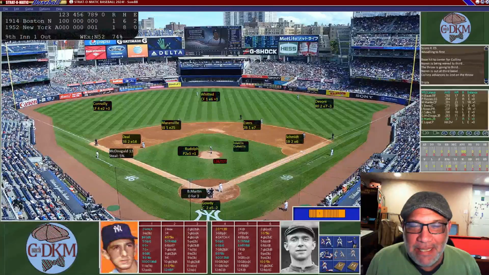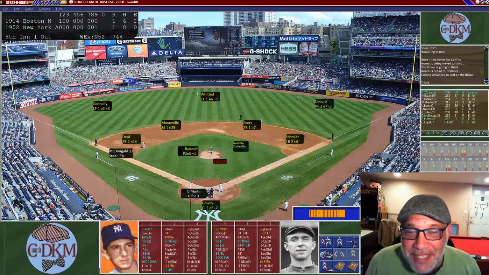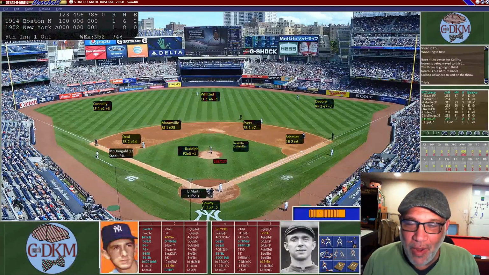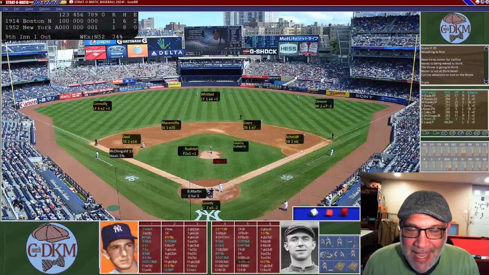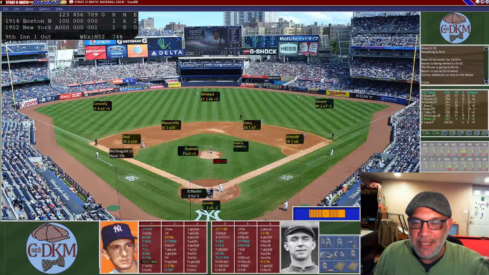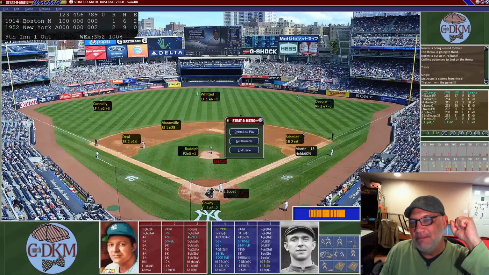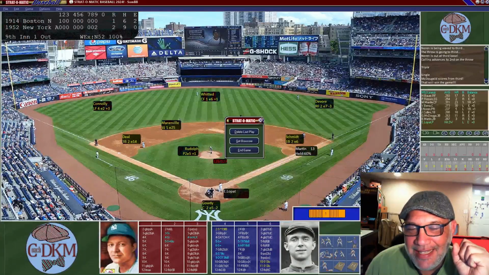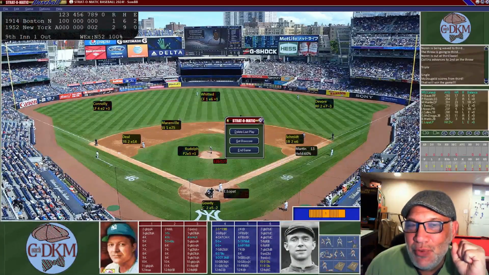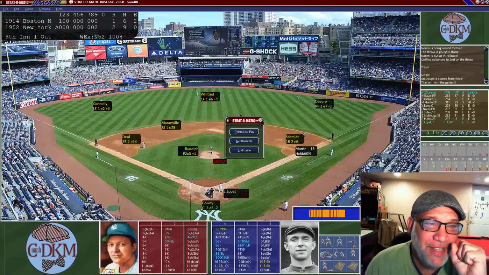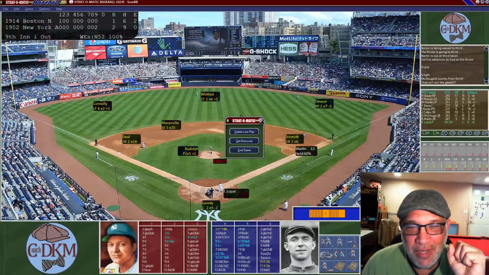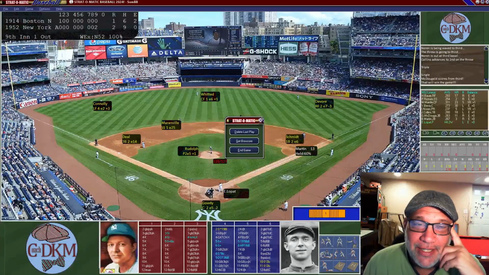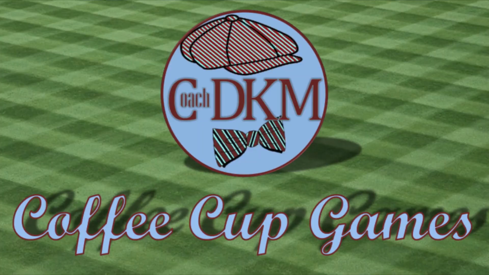And now Billy Martin is up to bat. Bottom of the 9th, their infield is in. Their outfield is in. 1 down. Can Billy Martin get a hit or do something here? He needs a 1-19 for a double. And Billy Martin comes through and gets the hit as we get 2 runs in the bottom of the 9th to win this one. And come back, and the 1952 Yankees are going to advance.